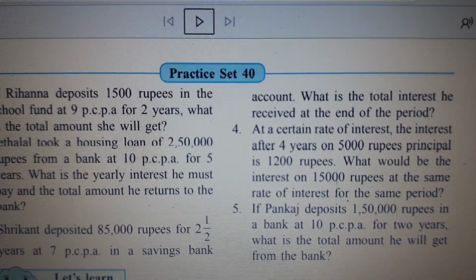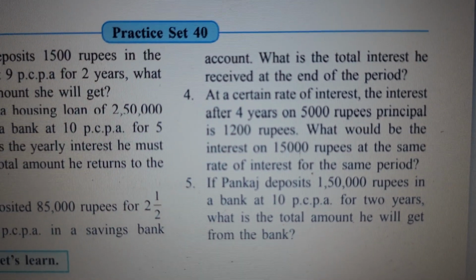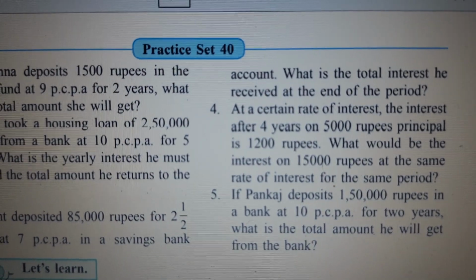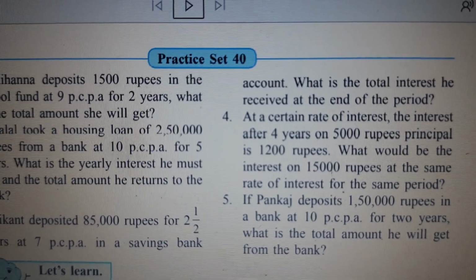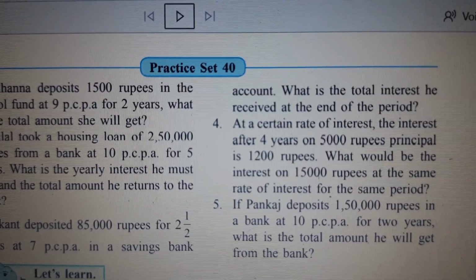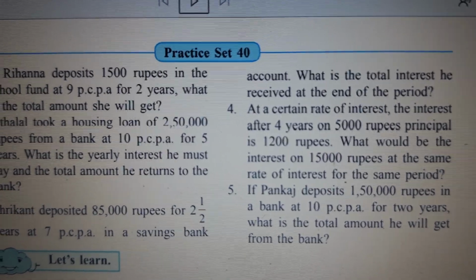Here two parts are there in this question. So first they are asking you to find out the rate of interest, when principal is 5,000 rupees, interest is 1,200 rupees and the number of years is 4. And after that we will find out what would be the interest on 15,000 rupees with that same rate of interest and for the same period, children.